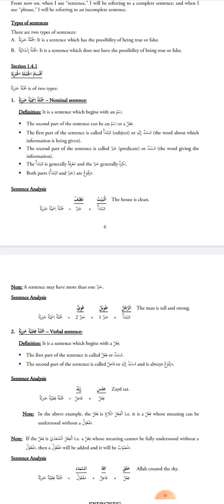So I have just given news about Zaid. Zaid is religious. And it also has a possibility of being true or false. If Zaid in reality is religious, I have spoken the truth. If he isn't religious, then my statement is false. Okay. So the Jumla Khabariya has the possibility of being true or false.